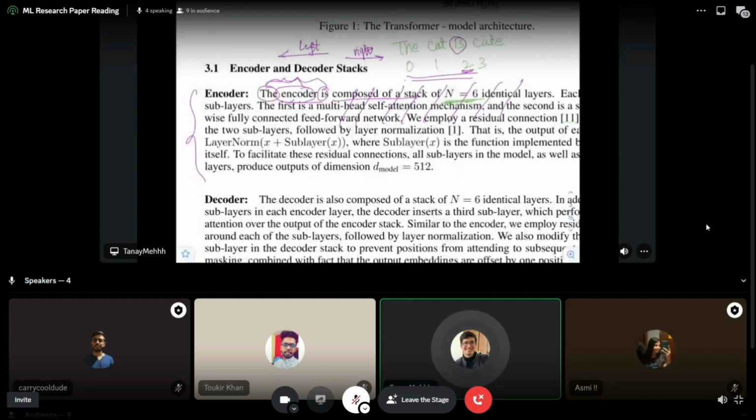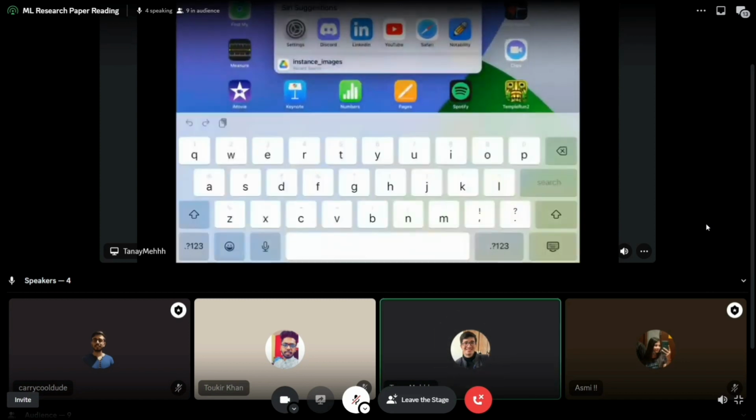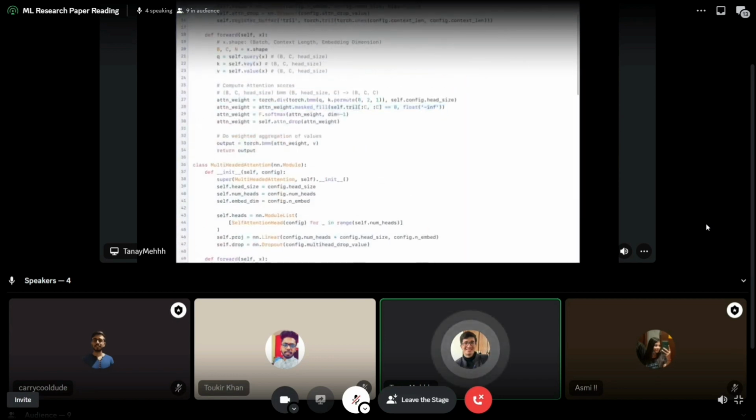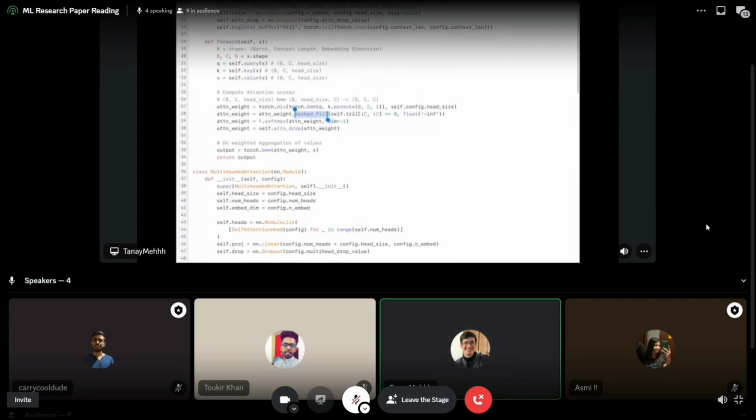And if you want to see a more code based example of this, I actually have one, but this is more of a GPT example. Yes, here it is. So this is what you can see, the attention, right? BMM means batch matrix multiplication. So query key transpose, and you do this, and next you can see masked fill. So this is a function of PyTorch. If you don't understand it, don't worry, I'm just showing a real example.